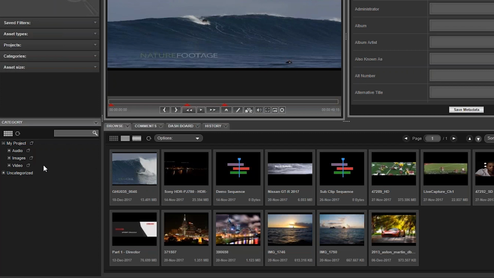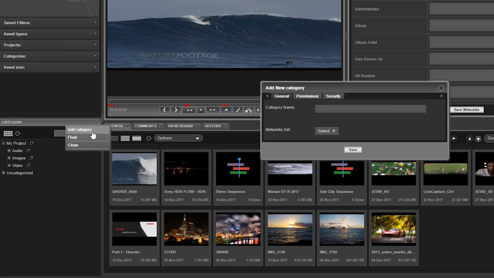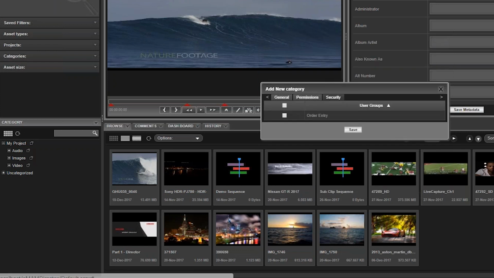Let's begin with categories. Assets can be assigned to one or more categories. Users can create as many subcategories as needed. To add a category, click on the Category widget menu and select Add Category. A menu will pop open and ask you to add a category name, add a metadata set, set permissions for the category, and select the user groups that will be able to see the assets assigned to this category.